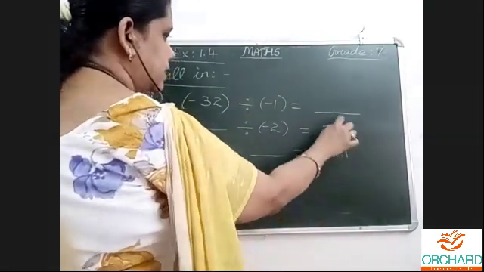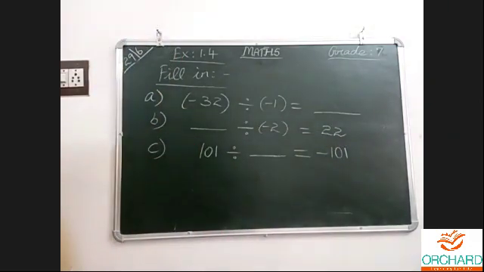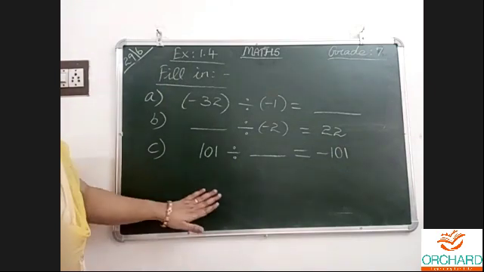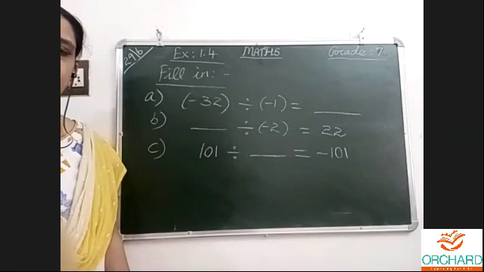I can give this dash, fill in the blanks to write in any of the places, first number, second number. Okay, 3 sums first, then the remaining we will do. Carefully do.